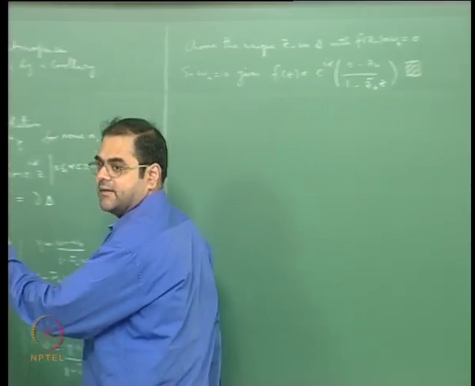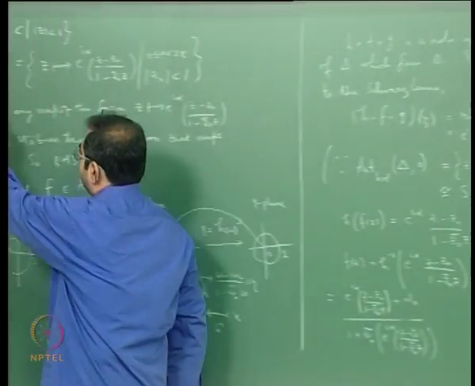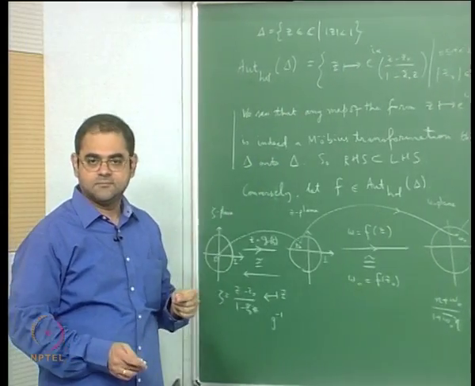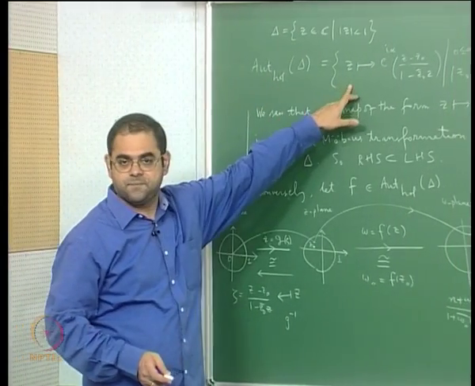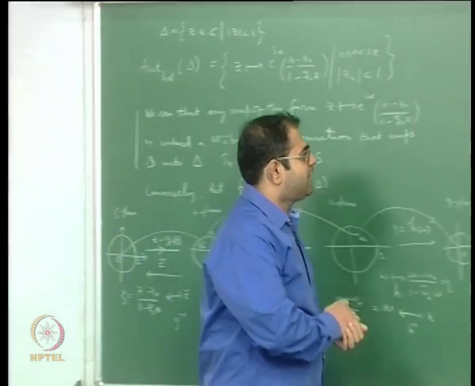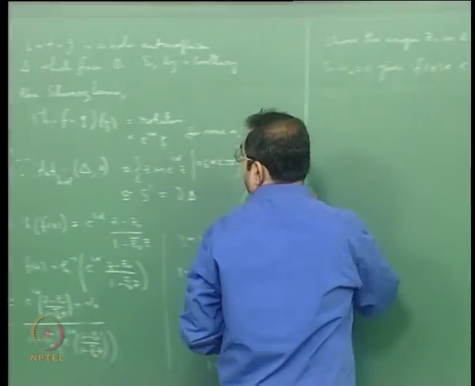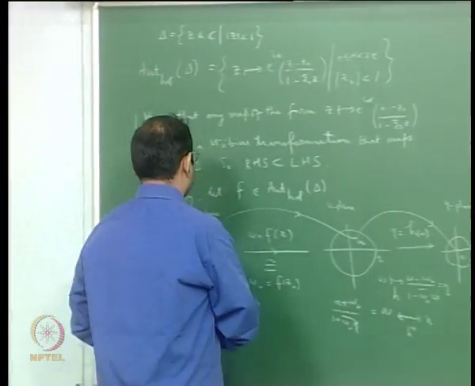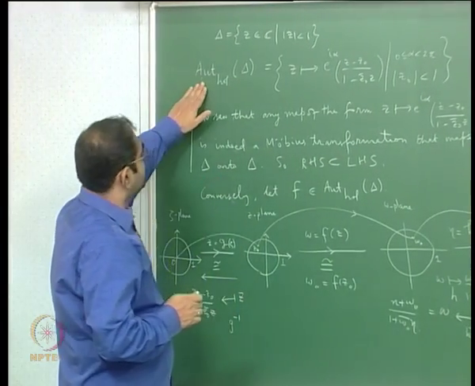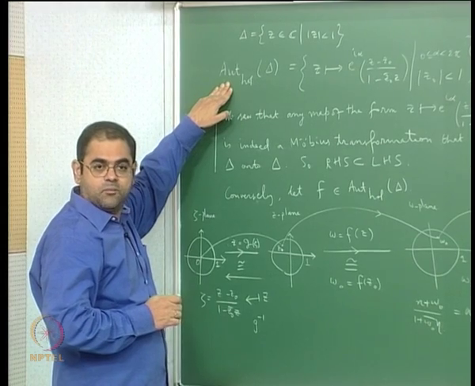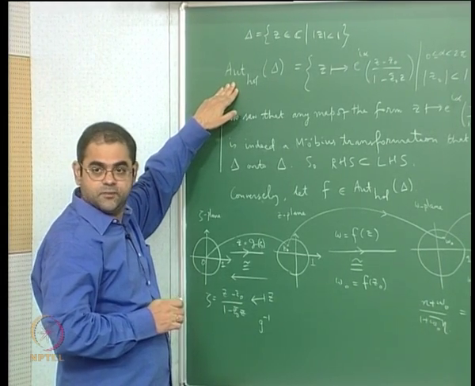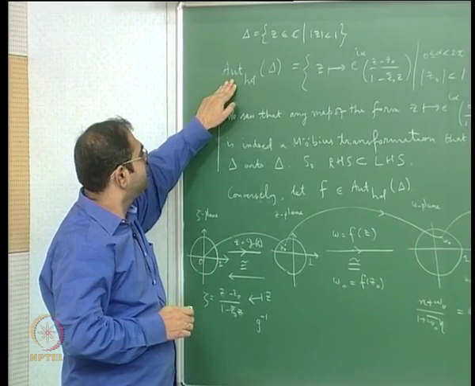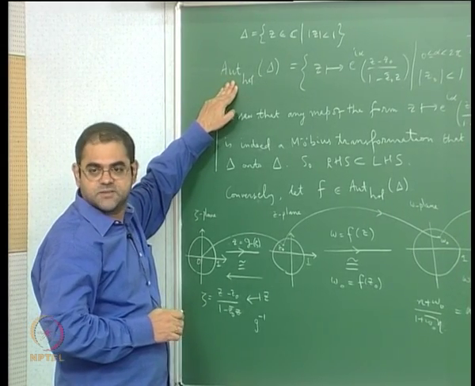So what you have done is you started with an element f here and showed that it is of this form. So these two are one and the same. In fact the truth is that this is also a group. The holomorphic automorphisms of the unit disk are also a group, because this is a certain subgroup of Mobius transformations.